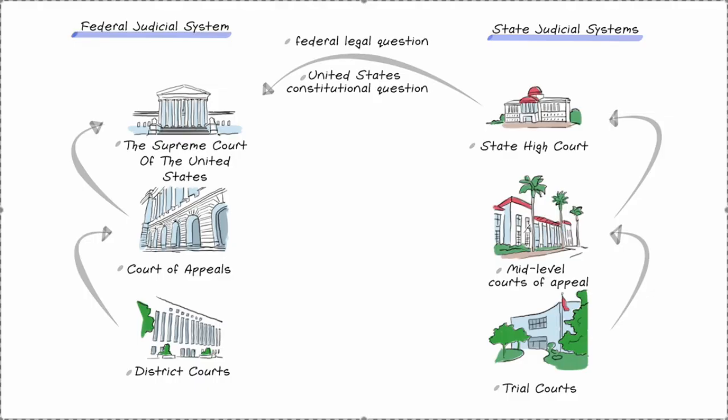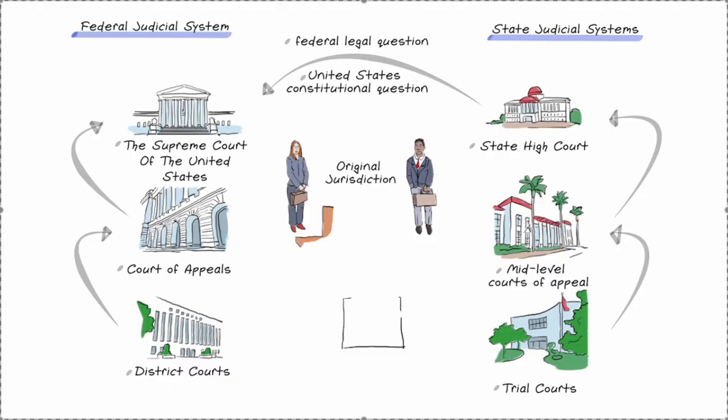In addition to hearing cases appealed from lower federal or state courts, the U.S. Supreme Court also hears cases through its original jurisdiction, meaning its power to hear certain cases as a trial court. There are not many cases, as they most commonly involve a lawsuit between two states, because the framers were afraid the lower courts would favor one state or the other. They gave the U.S. Supreme Court alone the power to decide these cases.